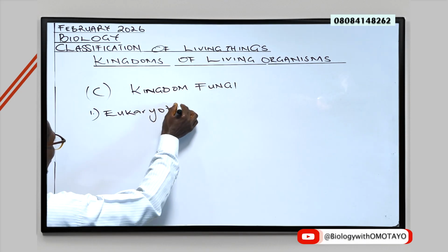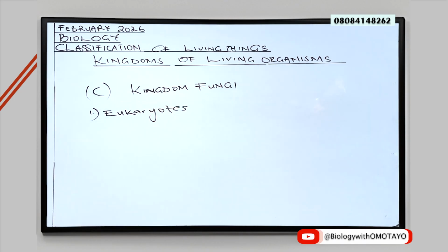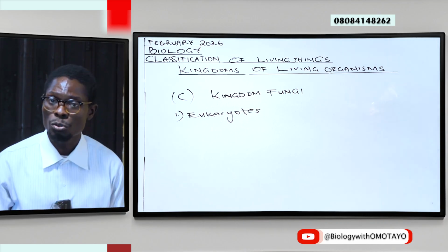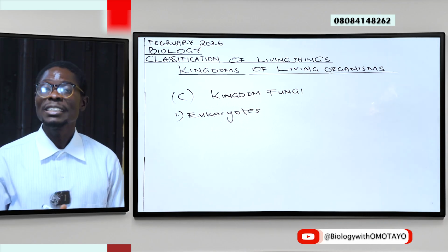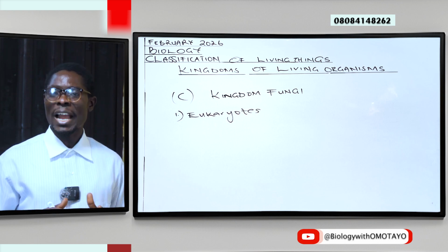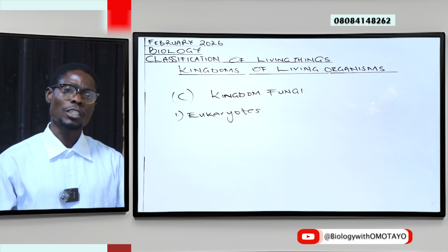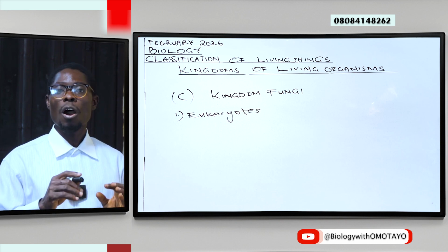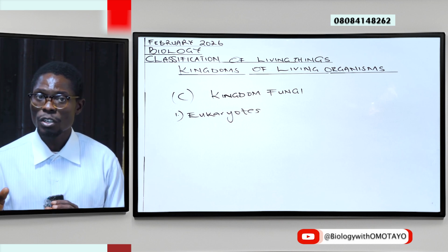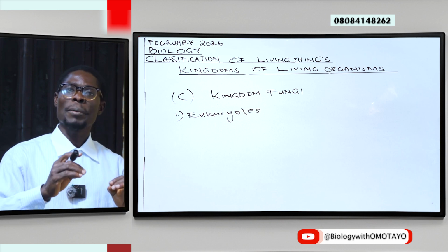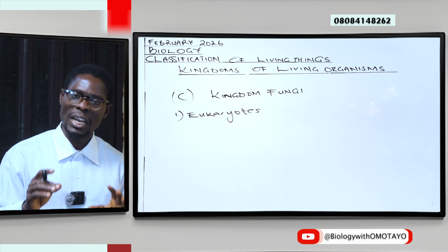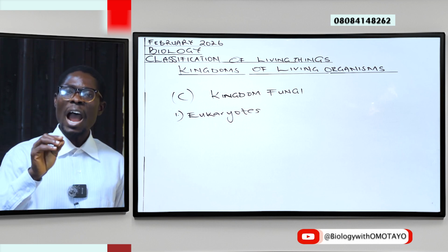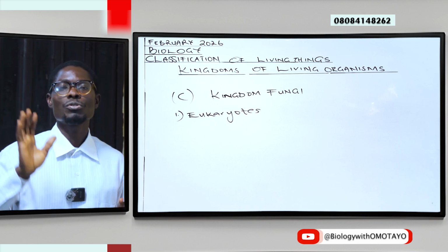One, members of this kingdom are eukaryotes. They have a well-formed nucleus, a true nucleus. They have well-formed organelles with membrane and so on. In fact, a quick one, of all the five kingdoms as we were given by R.H. Whittaker, only kingdom Monera have prokaryotic nucleus.